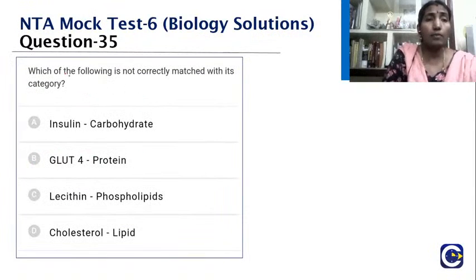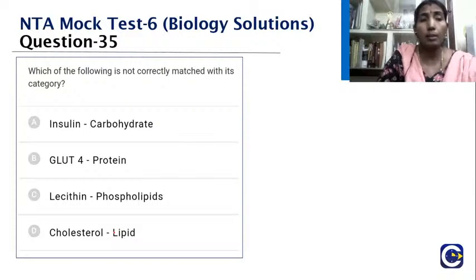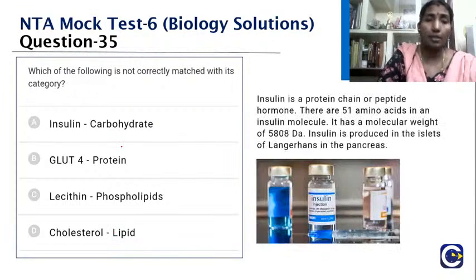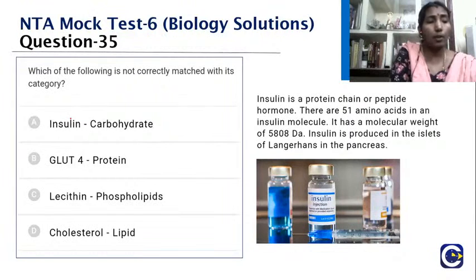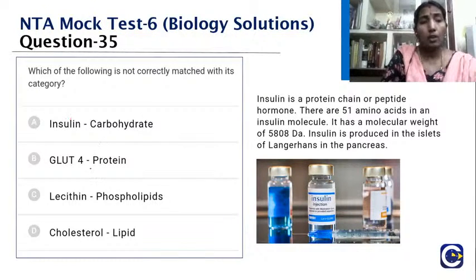Let's see the next one. Which of the following is not correctly matched with its category? Insulin, carbohydrate; GLUT4, protein; lecithin, phospholipids; cholesterol, lipid. GLUT4 means glucose transporter. So which is not correctly matched? See, insulin is a hormone, a protein hormone having 51 amino acids. It's not a carbohydrate, right? Insulin is actually produced by the beta cells of the islets of Langerhans in the pancreas.